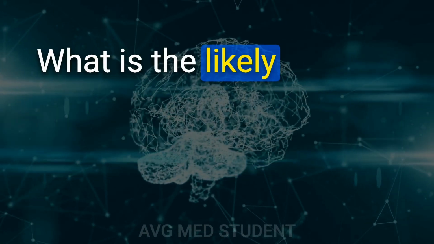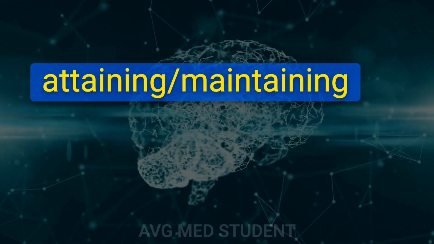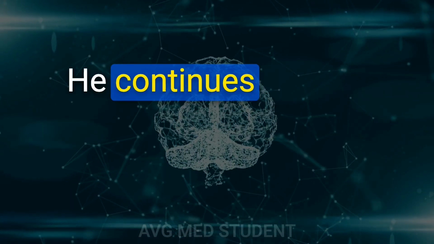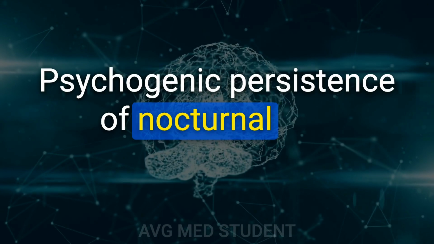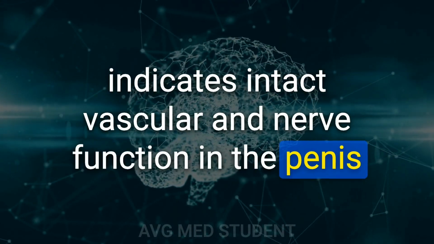60. What is the likely etiology of erectile dysfunction in a middle-aged man that complains of difficulty attaining and maintaining an erection during sexual activity for 6 months? He continues to have normal early morning penile erections. Psychogenic. Persistence of nocturnal and early morning erections indicates intact vascular and nerve function in the penis.